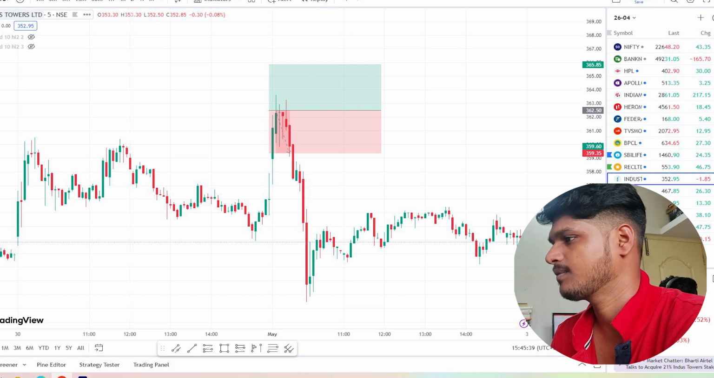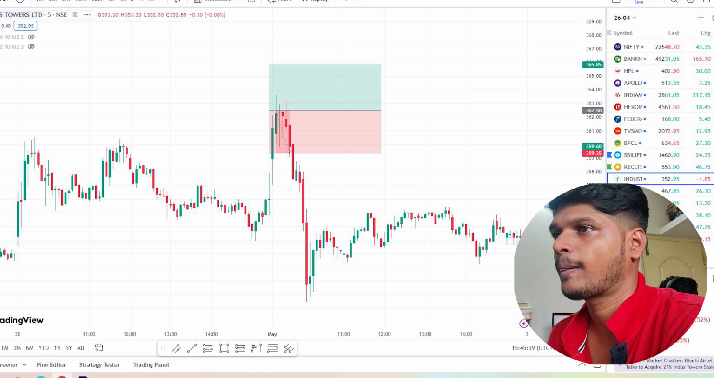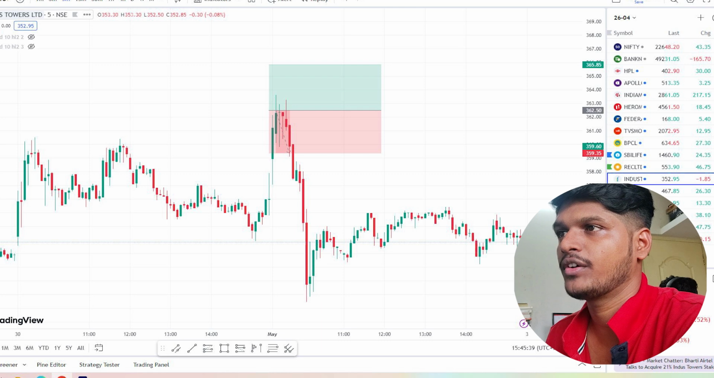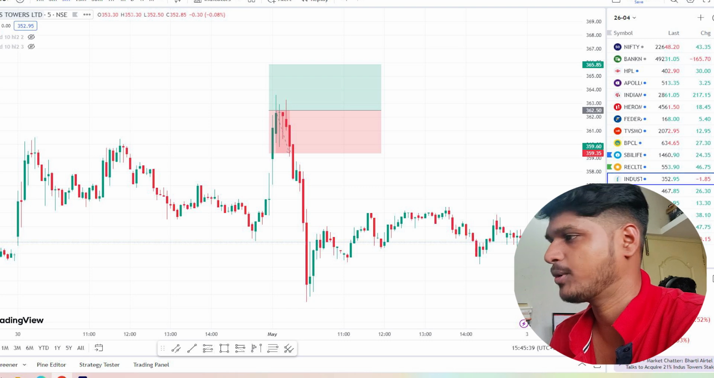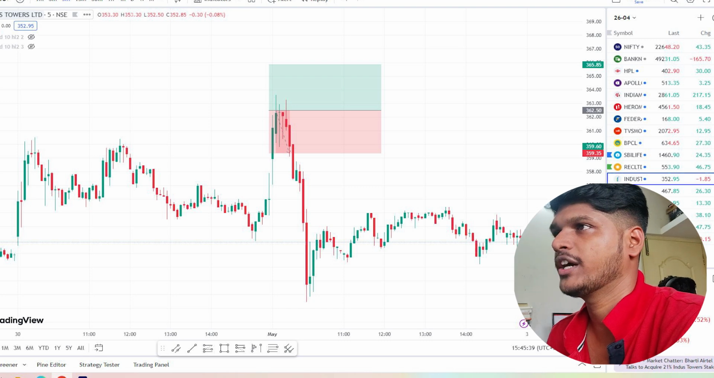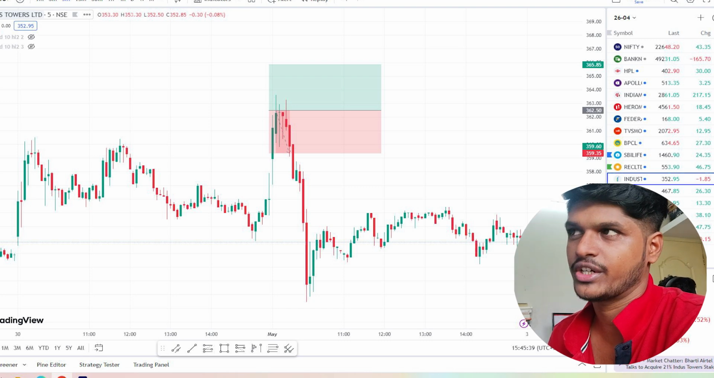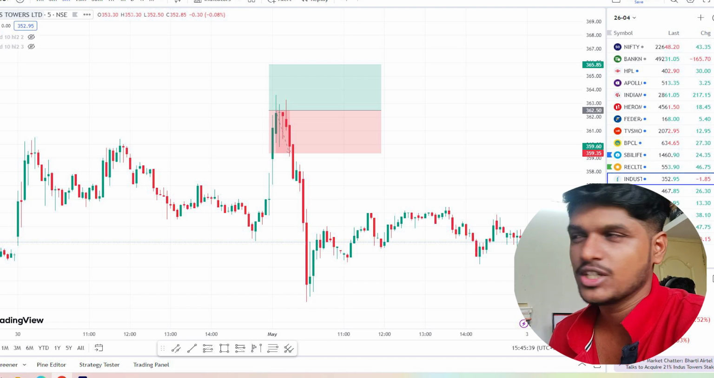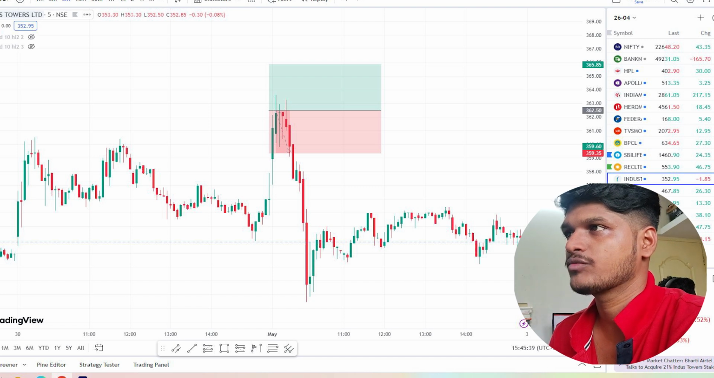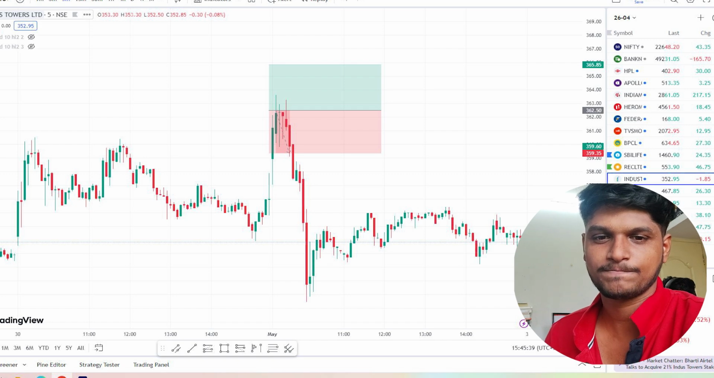Our entry would be 362.50, and our stop loss would be 359.10. We aimed for at least a 1:1 risk reward ratio. Indus Tower unfortunately did hit our stop loss. So that's all about Indus Tower, guys.